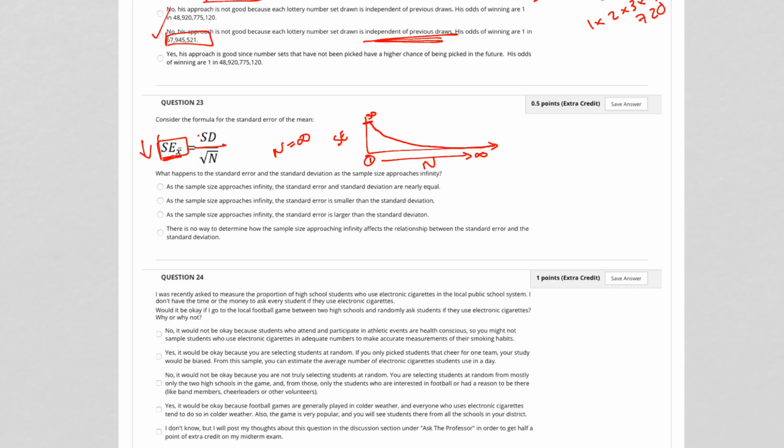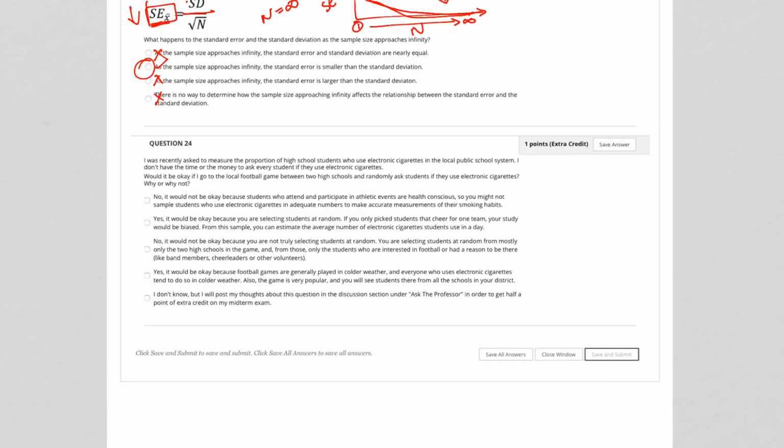Standard error and standard deviation are nearly equal? That's not it. Standard error is smaller than the standard deviation? Yep. Standard error is larger than the standard deviation? Nope. There is no way to determine? No, there is. So that's your answer right there. Standard error is smaller than the standard deviation. Standard deviation is right here, and your standard error keeps getting smaller and smaller.